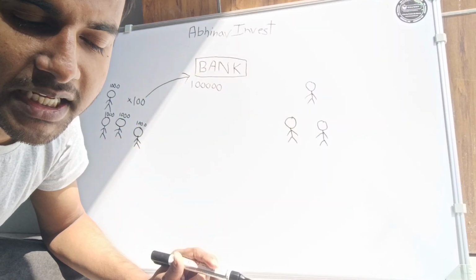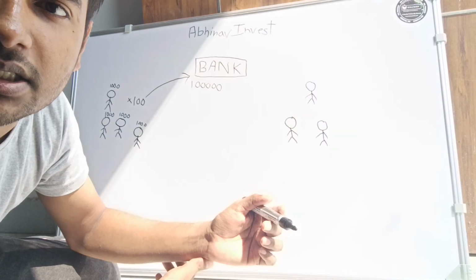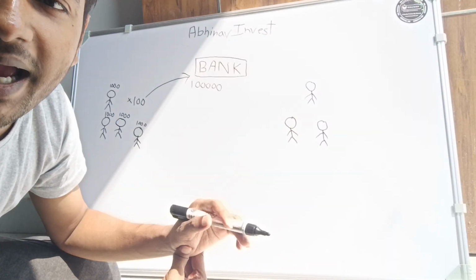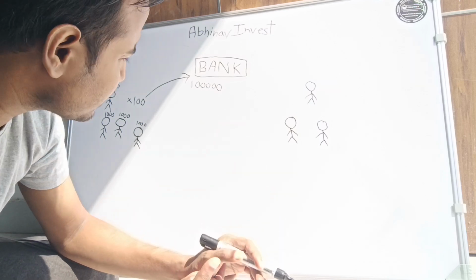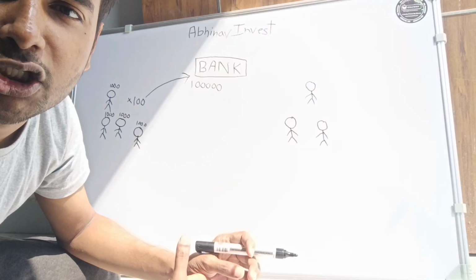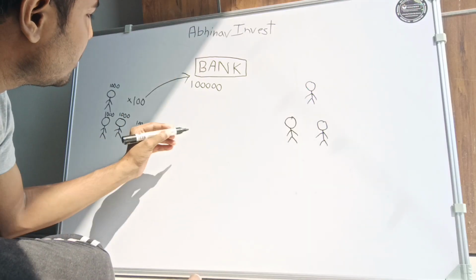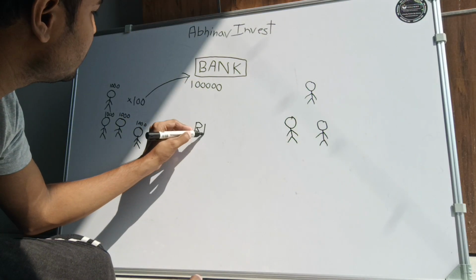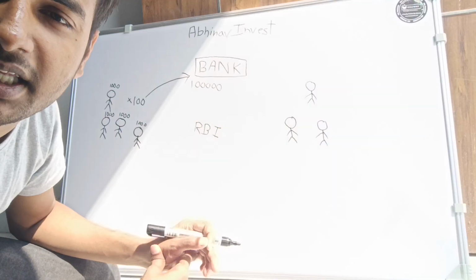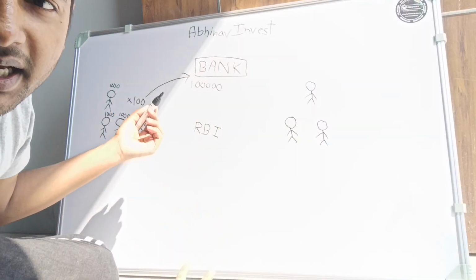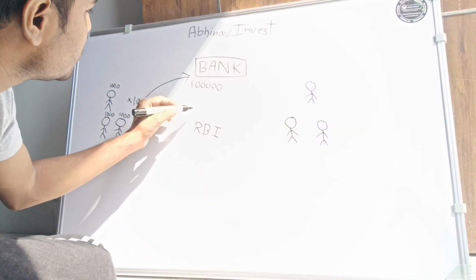Now there is something which is called the reserve ratio. Reserve ratio means how much of the total money any bank is allowed to lend. So in India this ratio is 4%. That means out of this 1 lakh rupees, let's say this is RBI. RBI is the Central Bank of India. If you are in America or any other country, you know the equivalent of RBI in your own country as well, the main central institution for finance.